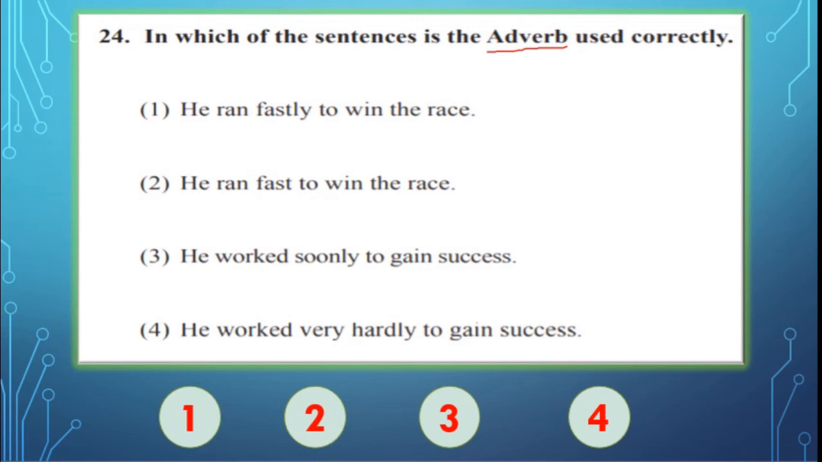See, here the verb is ran, correct? So you have to think properly about the adverb. Third one, he worked soonly to gain success. Here worked is the verb. He worked very hardly to gain success. Yes, students. Which do you guess is the right one? Here, the second one is the right one. He ran fast to win the race.